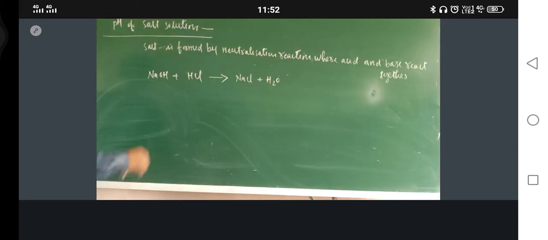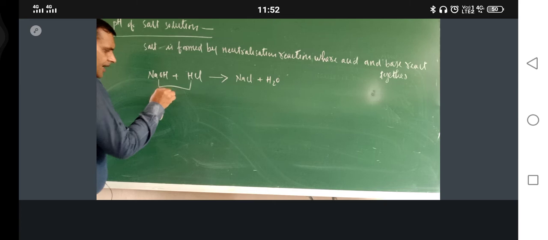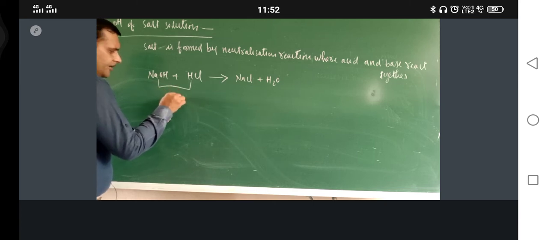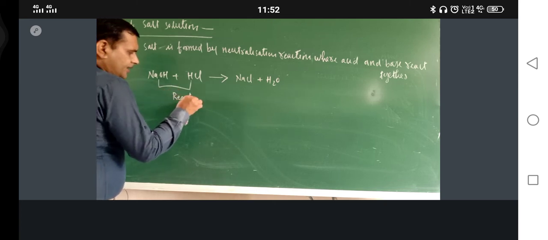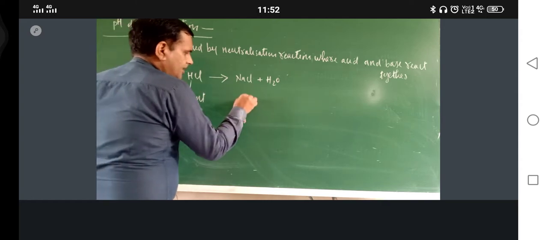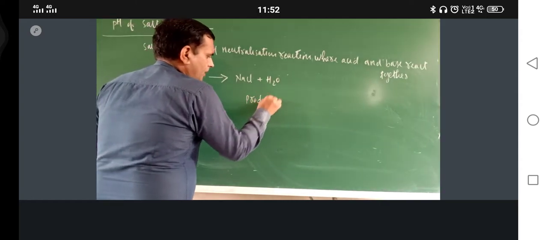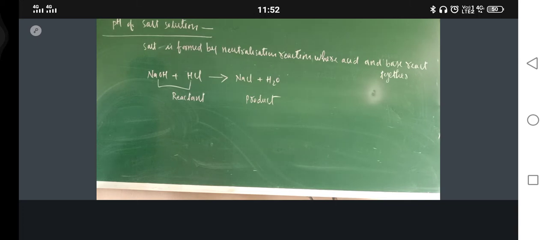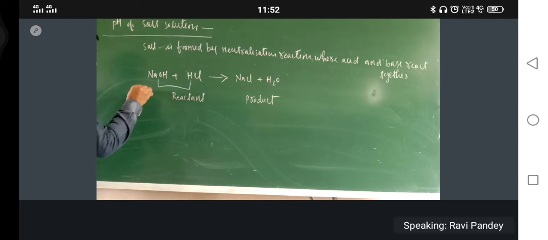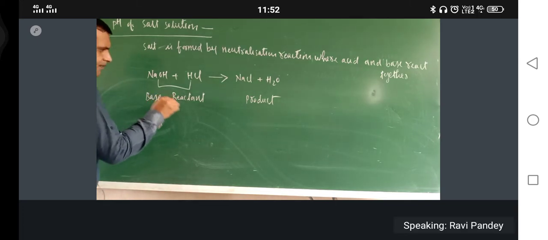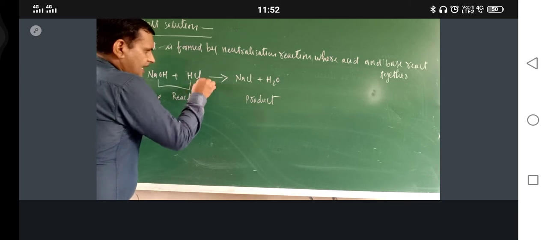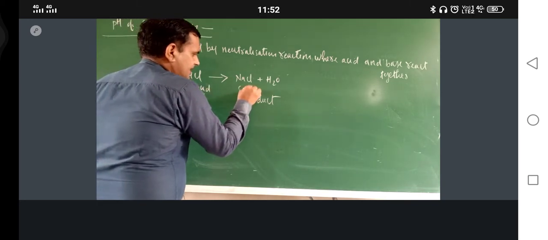So these two are reactant. This one and this one is reactant. And what is the name of this one? Product. In reactant, this is base. What is this one? Acid. What is this one? Salt.